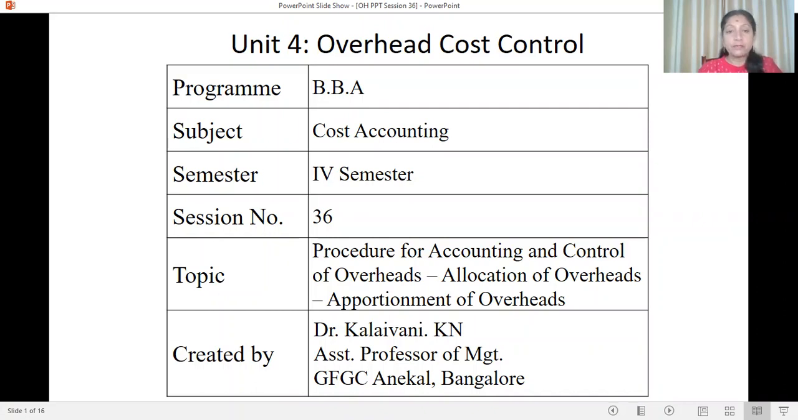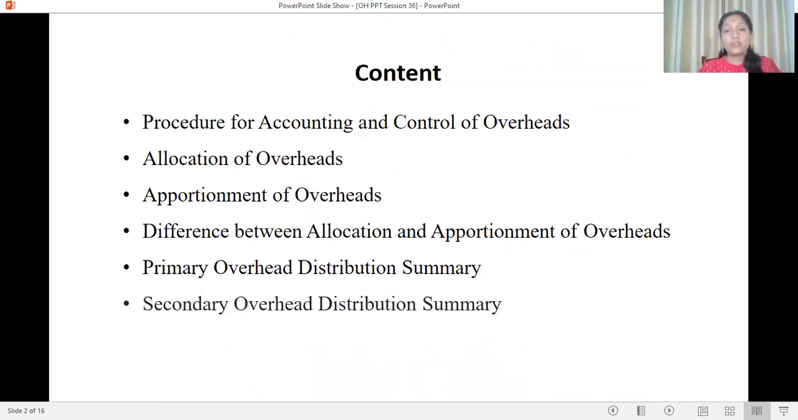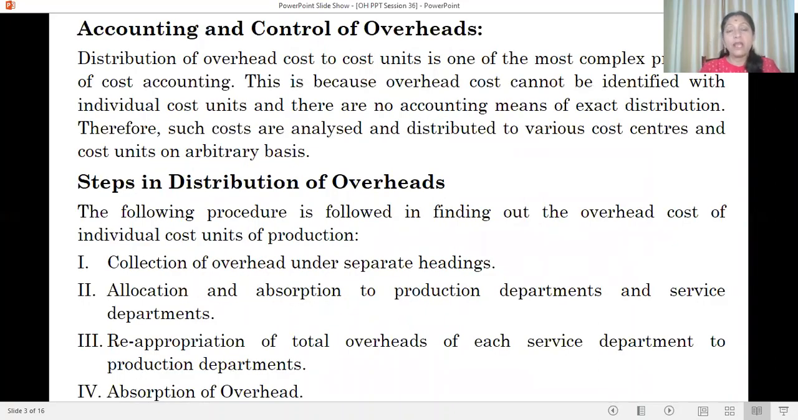Today we are going to discuss procedure for accounting and control of overheads, allocation of overheads, apportionment of overheads, difference between allocation and apportionment of overheads, primary overhead distribution summary and secondary overhead distribution summary. Let us see accounting and control of overheads first.